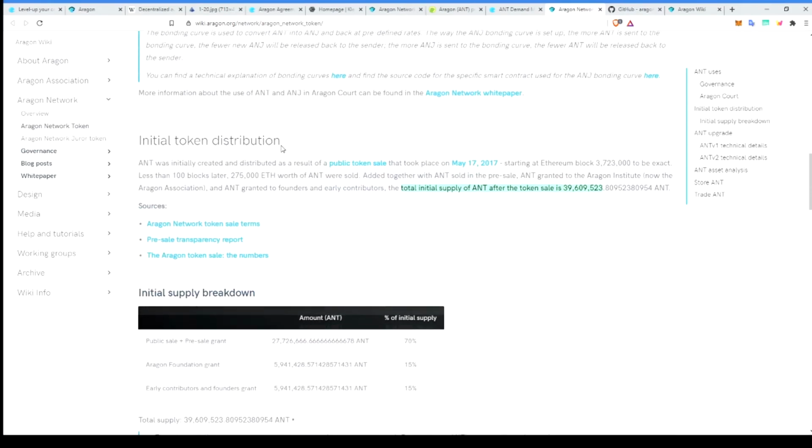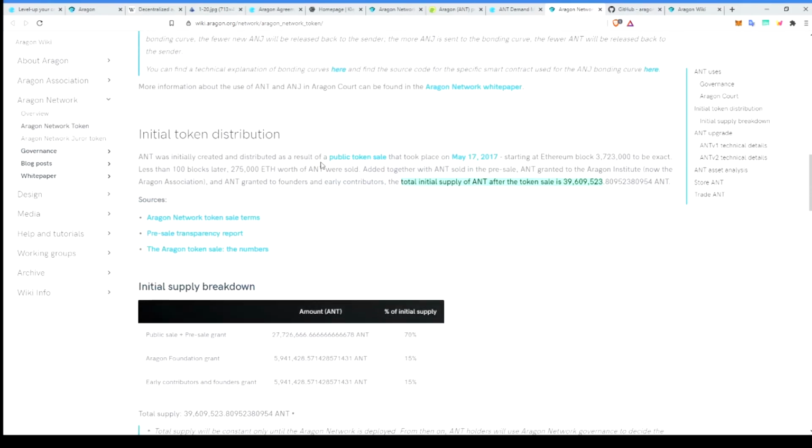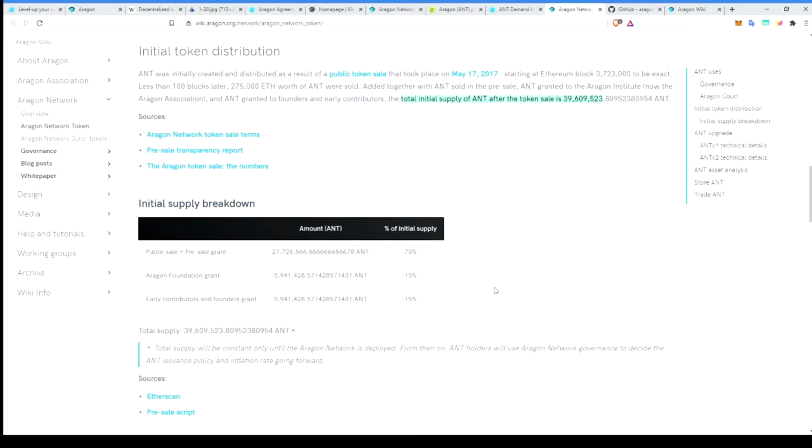Okay, now that we know how the Aragon Court is working, now we know what the ANG token is, then we look at the initial token distribution. This is always important to take a look at when you're looking at a new project, but this is all looking very healthy. So we have the total token supply, and then we see here at the beginning what the breakdown was. So 70% of the entire supply has gone to the public sale, so it has gone to the public and to the community members.